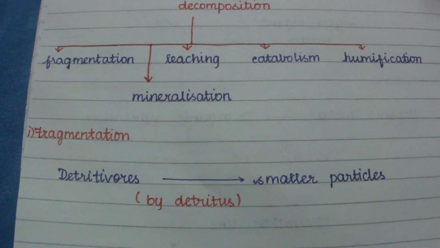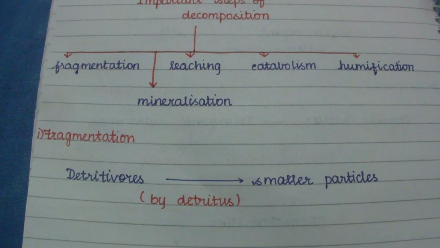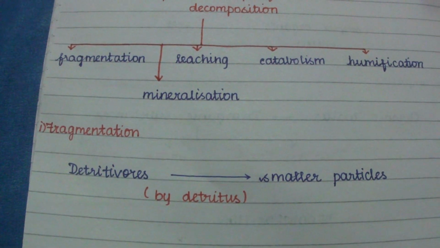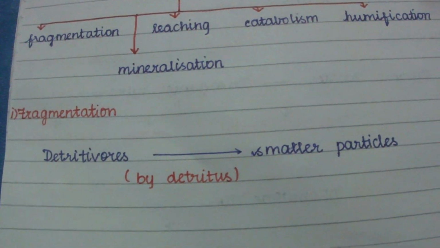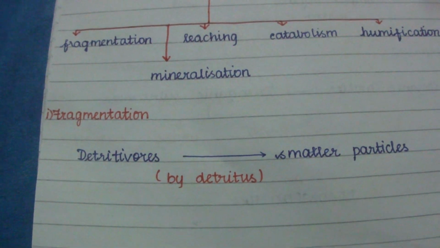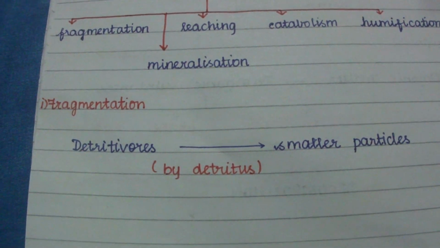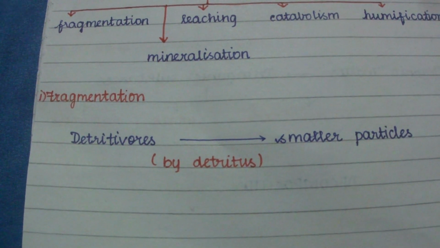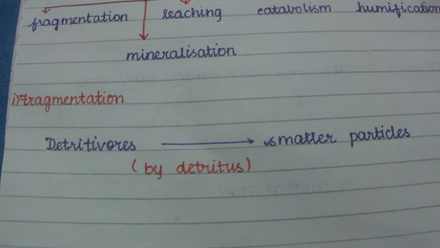When we discuss fragmentation, what actually is fragmentation? Here it is mentioned that detritivores, which are nothing but earthworms, break down the detritus into small particles. The detritus is broken down, or made into smaller particles. This process is called fragmentation.